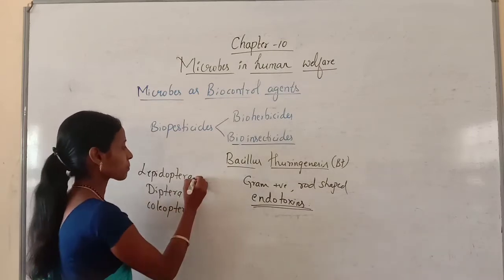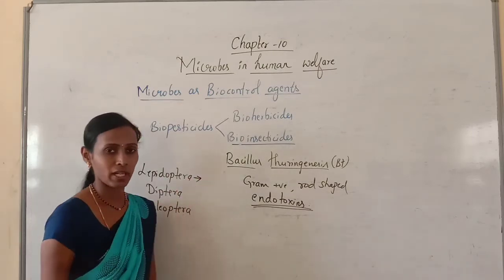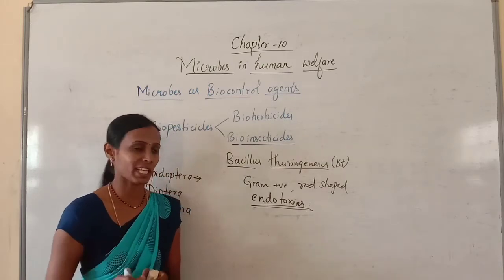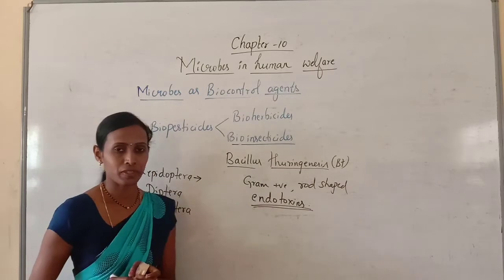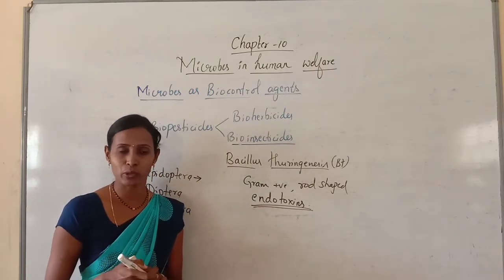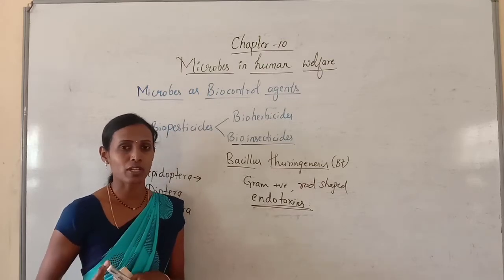Which examples are included in Lepidoptera? Butterflies and Biston betularia are examples of Lepidoptera. You will study Biston betularia in the chapter Evolution under the topic industrial melanism.